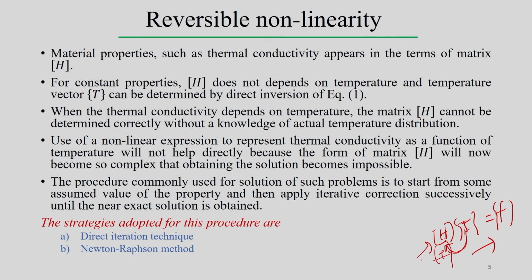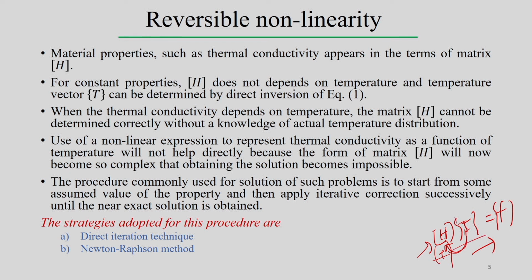So, we need the information of what the temperature is, and only then can we very precisely define the value of H. Otherwise, if you do not know the temperature, it is very difficult to obtain it in this particular time step or load step or any particular situation. And on the other hand, unless we solve this equation, we will not be able to get the temperature distribution in this step. That is why nonlinearity becomes more complex; even if we have data for the thermal conductivity as a function of temperature, we still cannot precisely estimate the value of H.